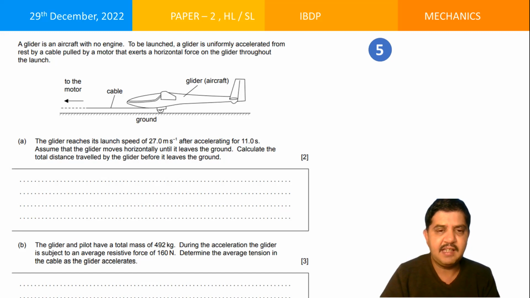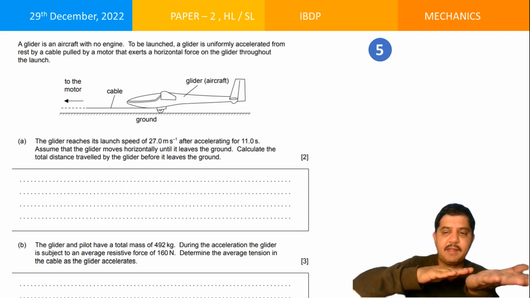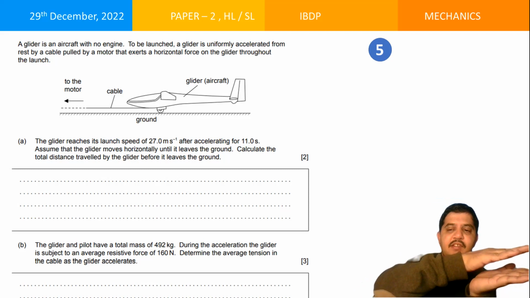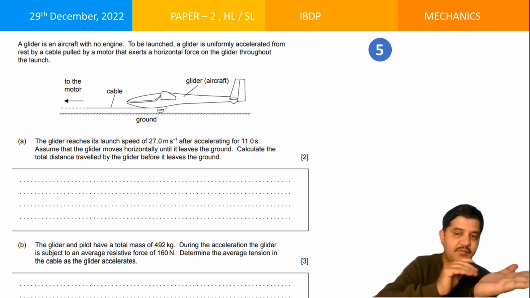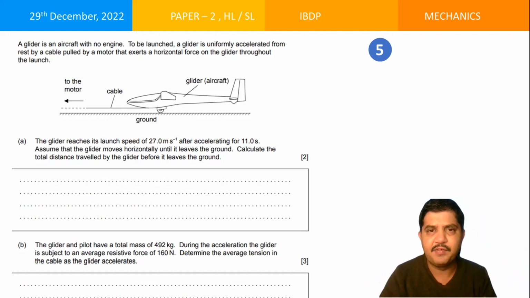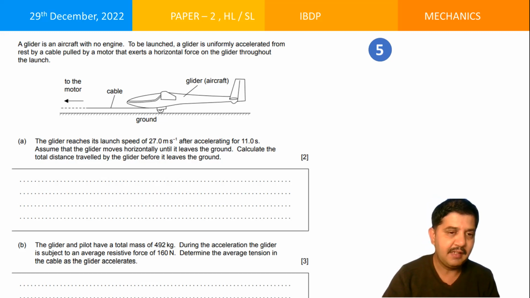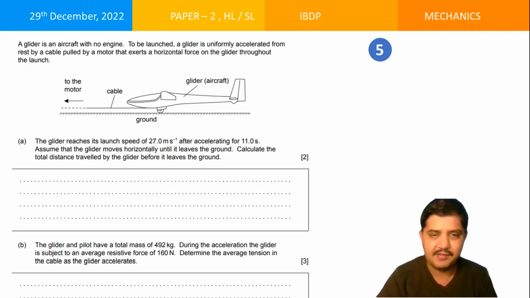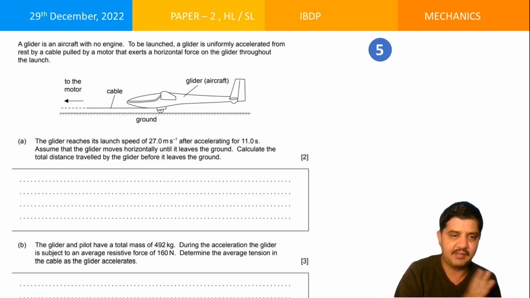Assume that the glider moves horizontally until it leaves the ground. Calculate the total distance traveled by the glider before it leaves the ground. What is the distance traveled by the glider? So what's happening? When you say it is now moving, this is my ground. Now when it is moving like this, at some point of time, it gets lifted up like this, right? So when does it get lifted up? What do you put across in physics about lifted up? Which means you have to talk about the normal force, right? Think about it, right? And then based on the normal force, making normal force equal to, I'm not going to tell you this, and then you need to find out what is the total distance, right?